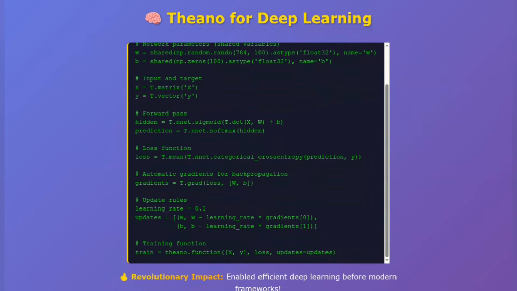These are special Theano variables that maintain state between function calls, perfect for neural network parameters. Our training function automatically computes gradients and updates our parameters. All the complex calculus is handled behind the scenes. This approach directly influenced the design of TensorFlow's computational graphs and PyTorch's AutoGrad system. When you understand Theano, you understand the foundation of modern deep learning. And because everything compiles to optimized code, training was much faster than pure Python implementations. This made deep learning research much more accessible.